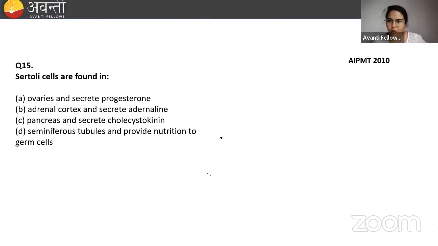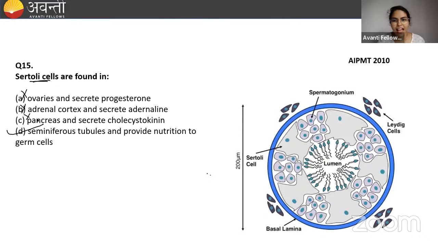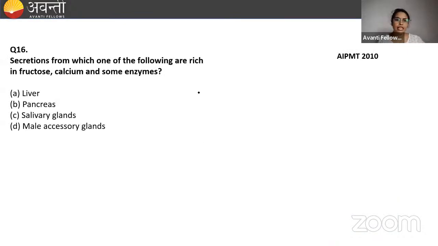Okay. I have launched and I have also ended the poll. Sertoli cells are found in ovaries, no. Adrenal cortex, no. Pancreas, no. Seminiferous tubule, yes. As simple as that. You have studied this, okay? Seminiferous tubules, Leydig cells, interstitial fluid, everything. Now, secretions of which one of the following are rich in fructose, calcium, and some enzymes?